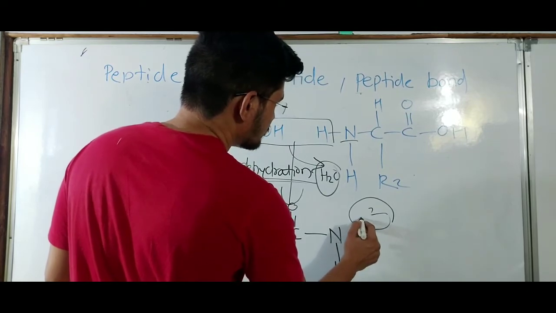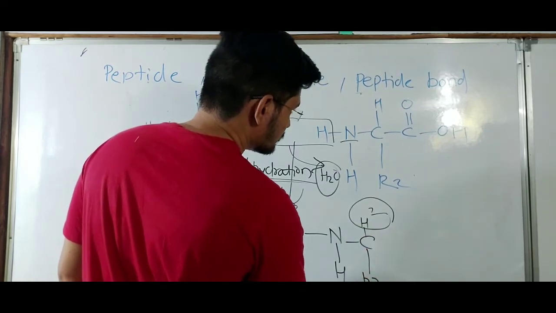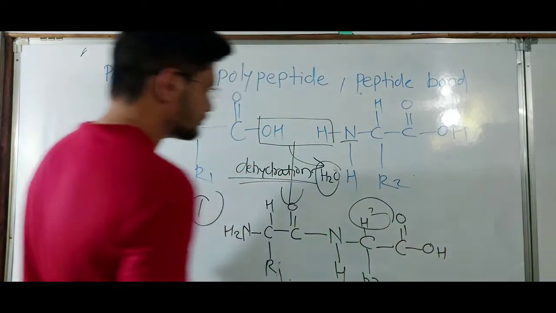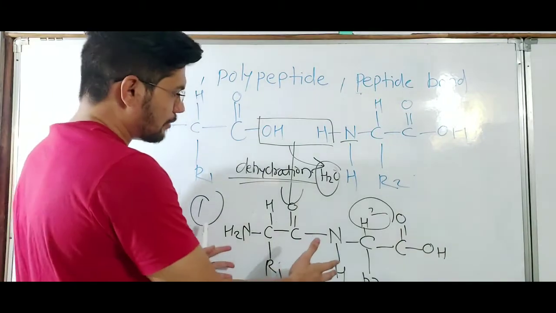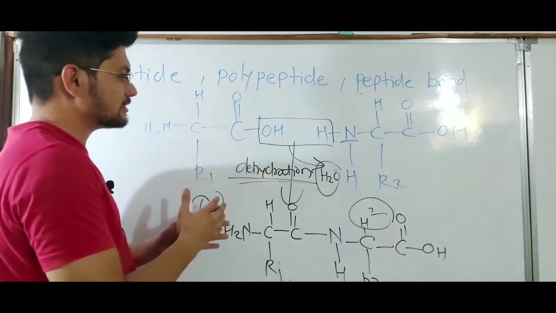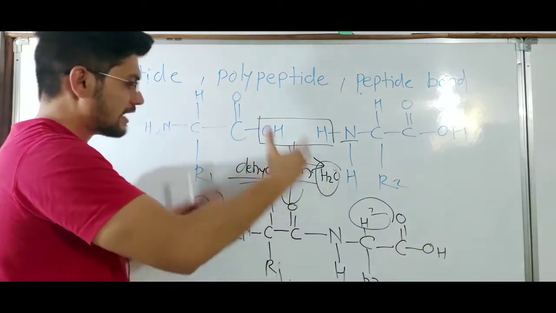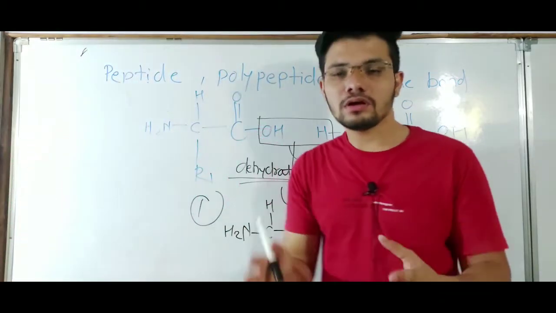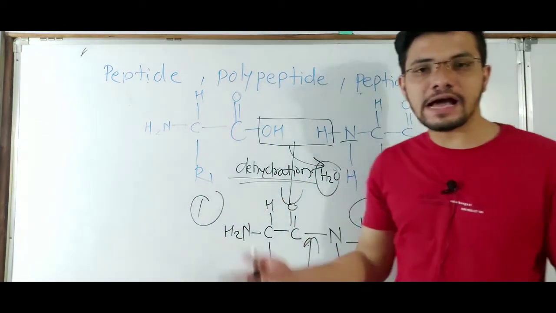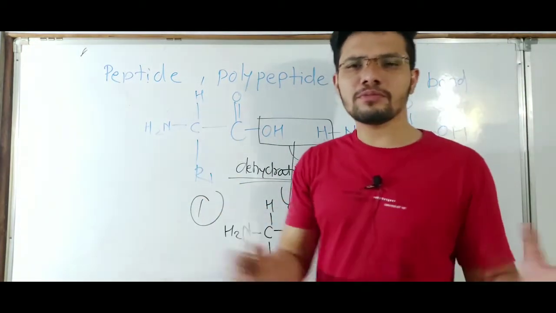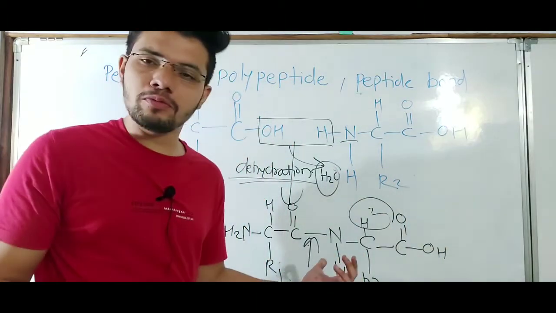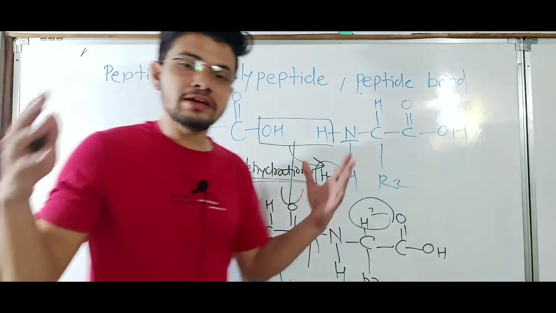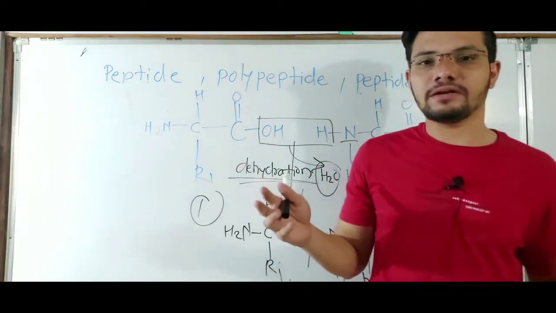This peptide bond is formed, and in this way the dipeptide is formed with the help of this dehydration reaction, with H2O removed. In the same way, so many amino acids get linked with the help of the peptide bond and the dehydration process, and we have the ultimate product, which is a polypeptide.